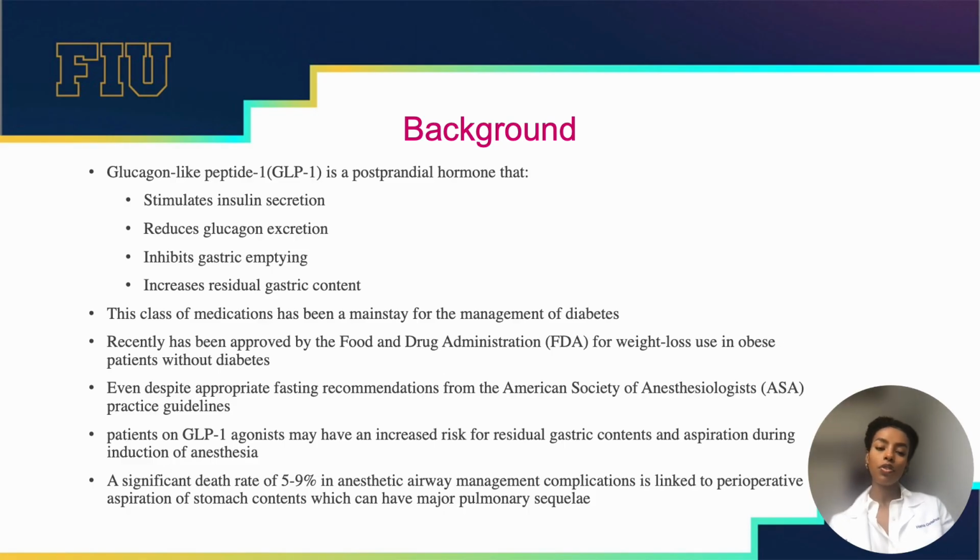So for some background information, glucagon-like peptide 1 is a postprandial hormone that stimulates insulin secretion, reduces glucagon excretion, inhibits gastric emptying, and increases residual gastric content. This class of medication has been the mainstay of management for patients with diabetes type 2, but recently the FDA has approved it for weight loss management in obese patients without diabetes.